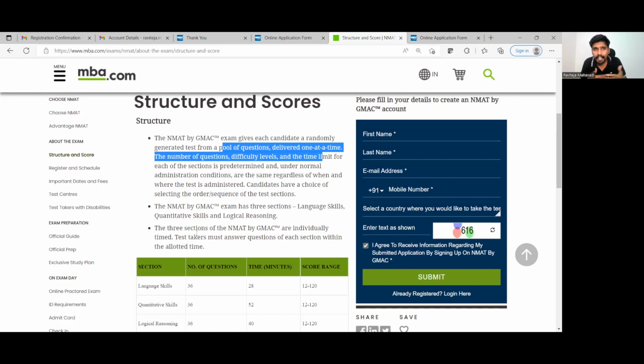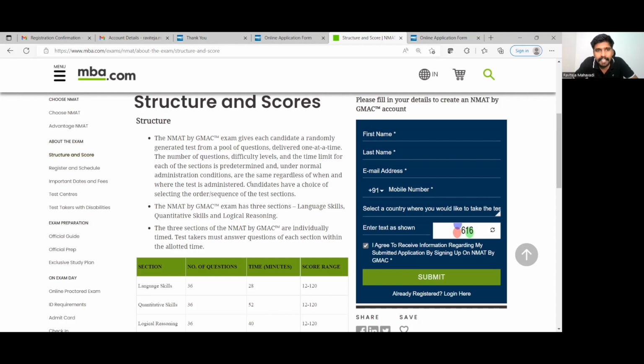So everybody will have a different kind of paper. Everyone who is taking the paper will probably end up getting a different set of questions and a different sequence in which those questions will be available to all of you. That is probably why you may not be able to find a previous NMAT paper on our portal also, because everyone's paper is different, so what paper would we upload?